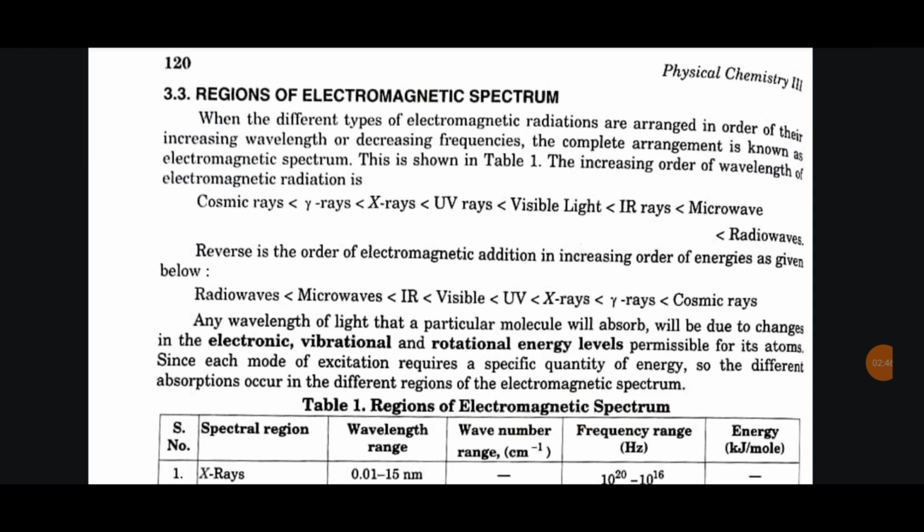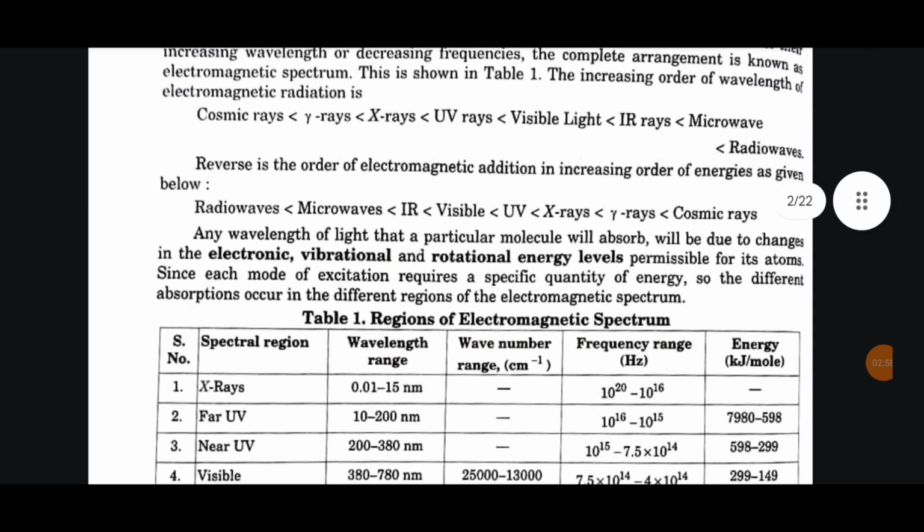The increasing order of wavelength of electromagnetic radiation is cosmic rays, gamma rays, X-rays, UV rays, visible light, infrared rays, microwave, radio waves. Reverse is the order of electromagnetic radiation and increasing order of energies as given below: radio waves, microwaves, IR, visible, UV, X-rays, gamma rays, cosmic rays.